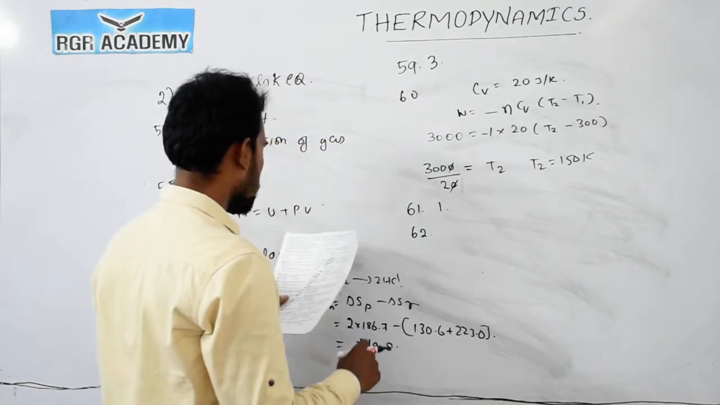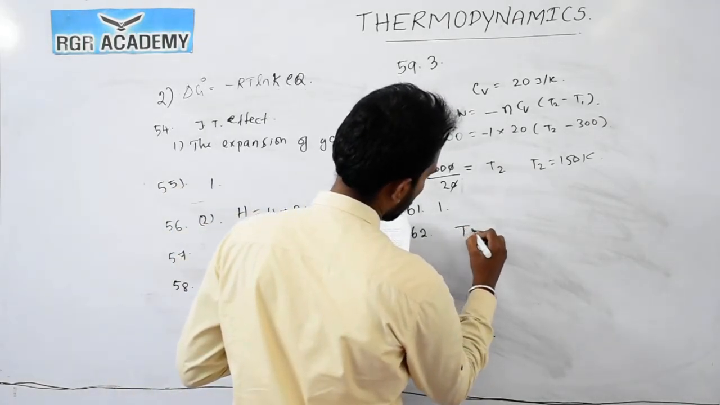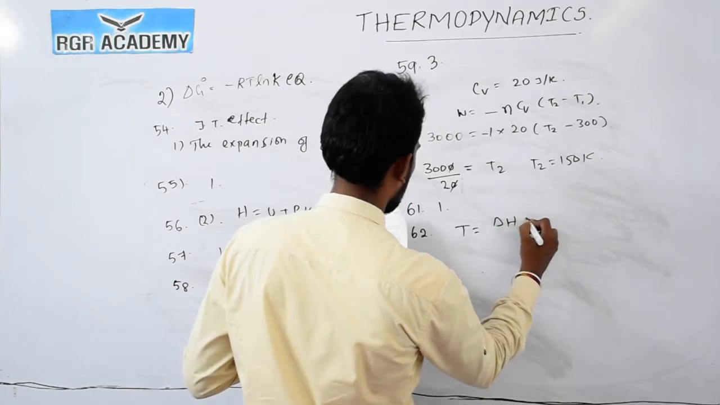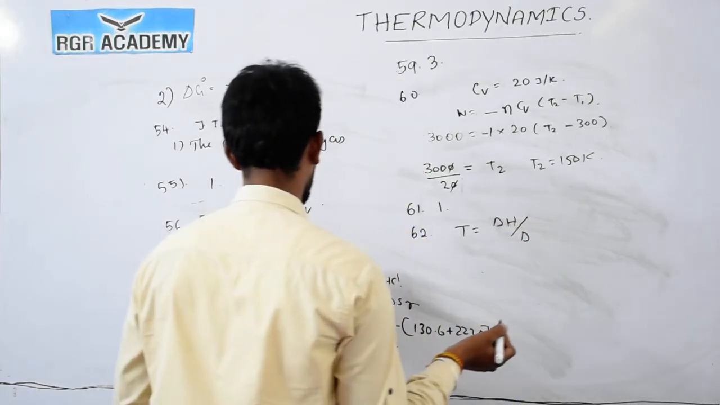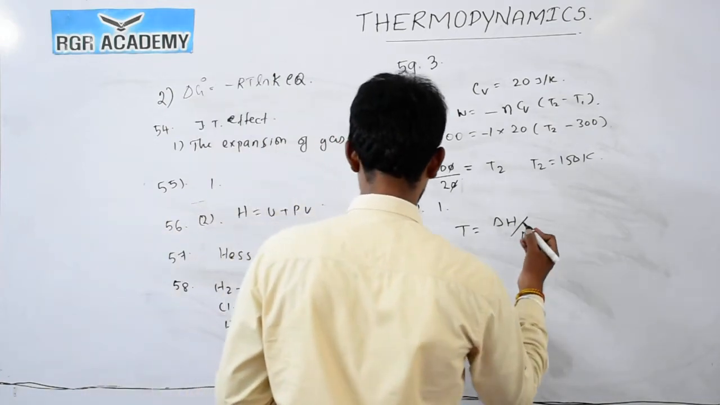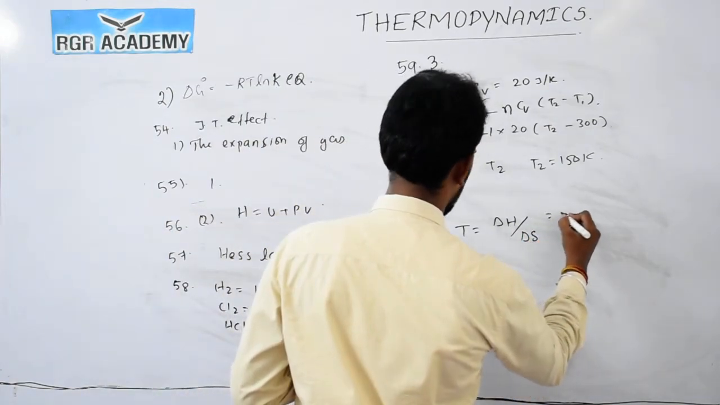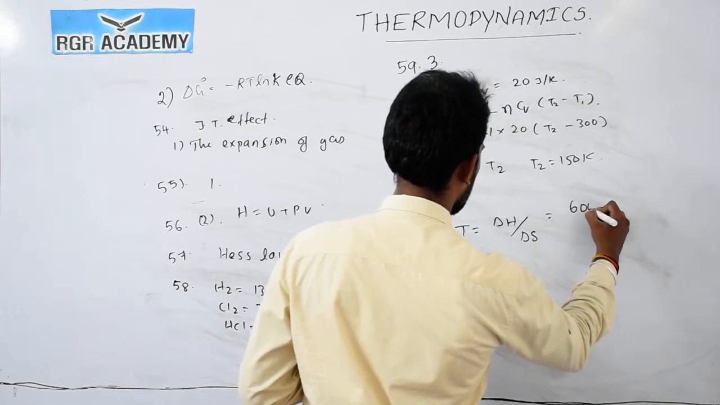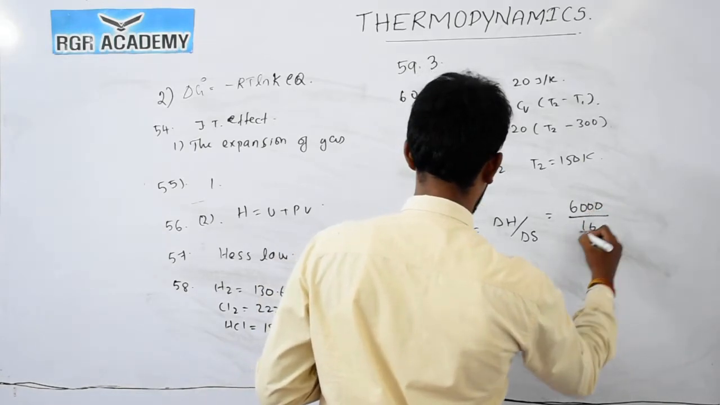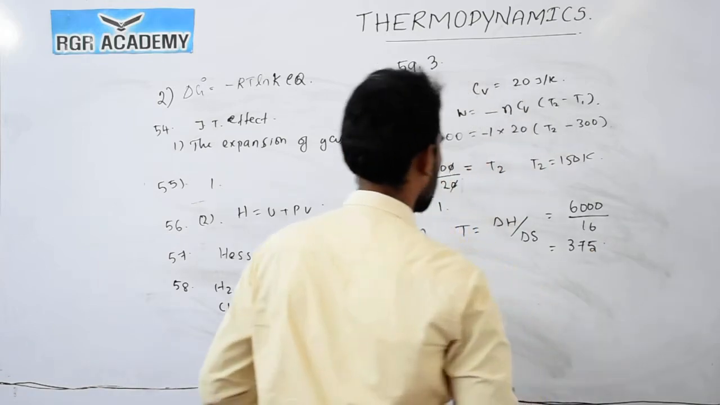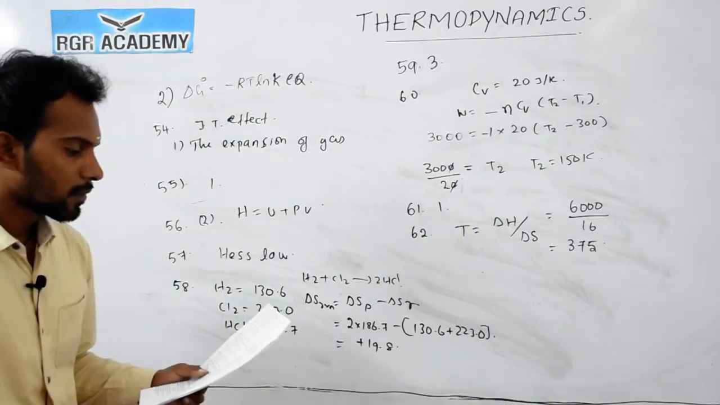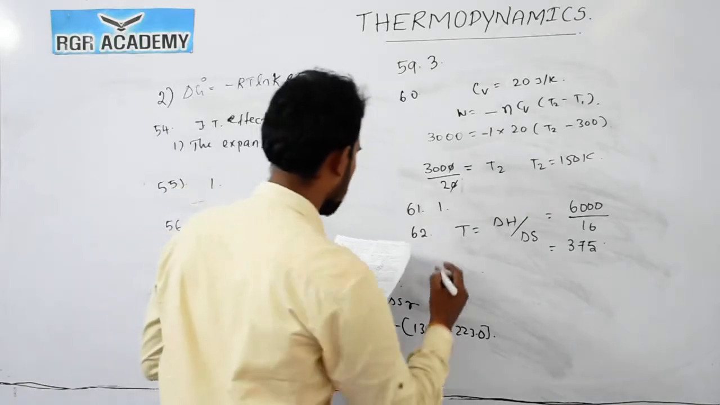Now question number 62. T is equal to delta H by delta S. The delta H value is 6000 divided by 16. When you simplify this value, you will get 375. Okay.